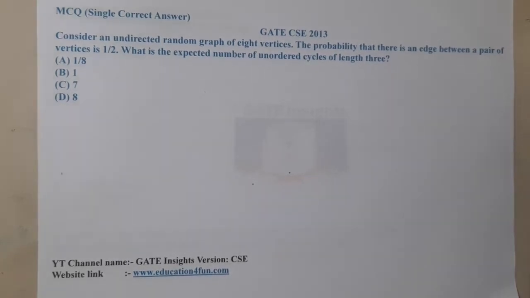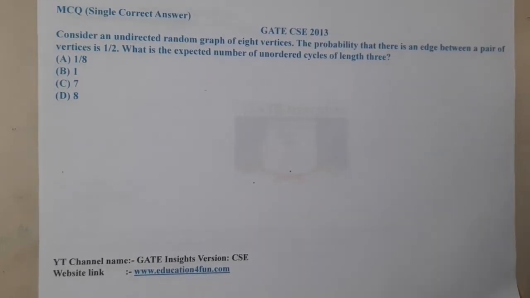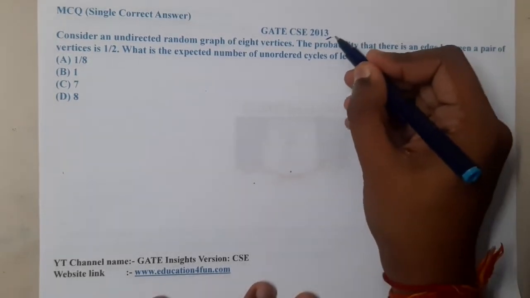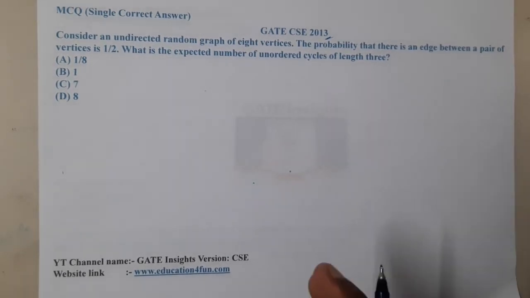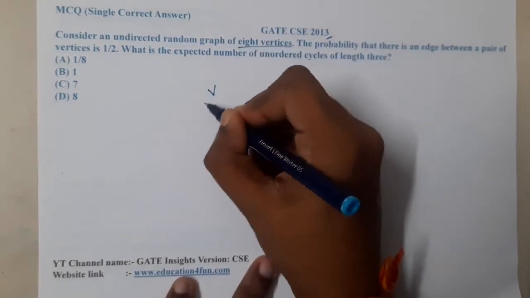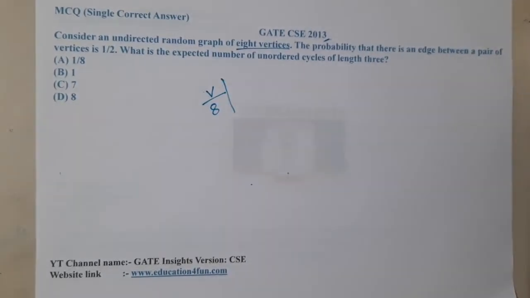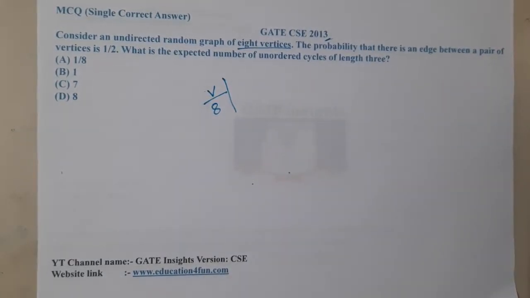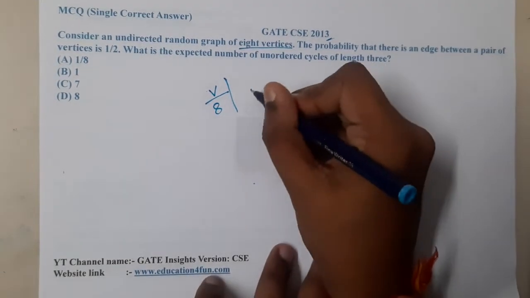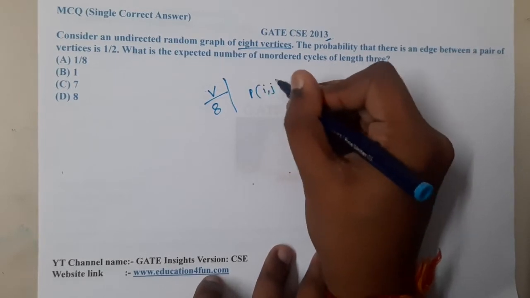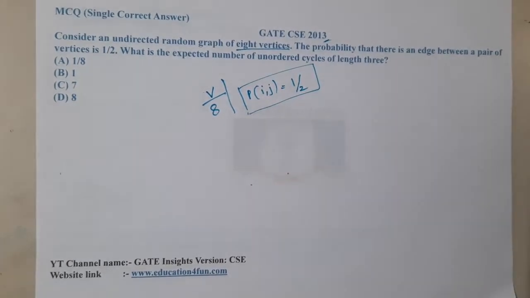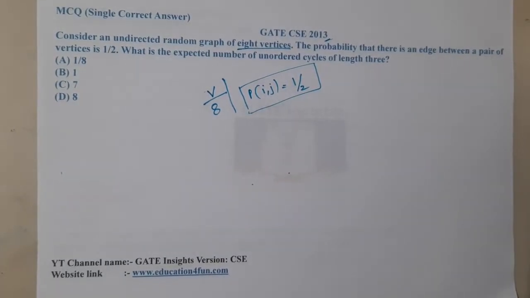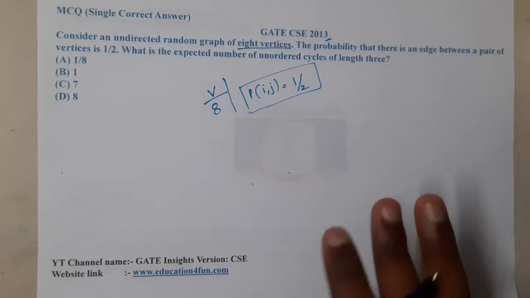In this lecture, let us go through the next question. This question belongs to GATE CSC 2013. The given question is: consider an undirected random graph with 8 vertices. The count of vertices is 8. The probability that there is an edge between a pair of vertices is 1 by 2. So the probability of an edge between i and j is equal to 1 by 2. This is what is given in the question. Now they are asking, what is the expected number of unordered cycles of length 3?